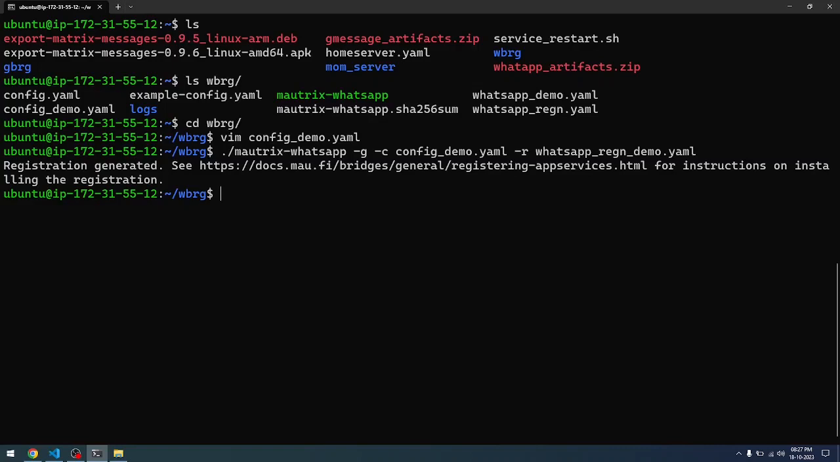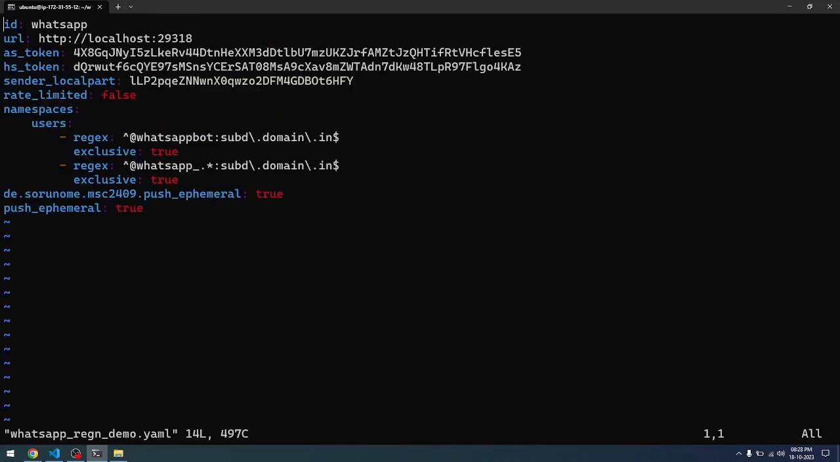The registration file will get generated. So if I do vim WhatsApp_registration_demo.yaml file, you will see that registration gets created, and you will see that it has got its own AS token, its own HS token, but all these tokens will not have any value because the domain itself is wrong. All these tokens are created automatically by the WhatsApp bridge binary.